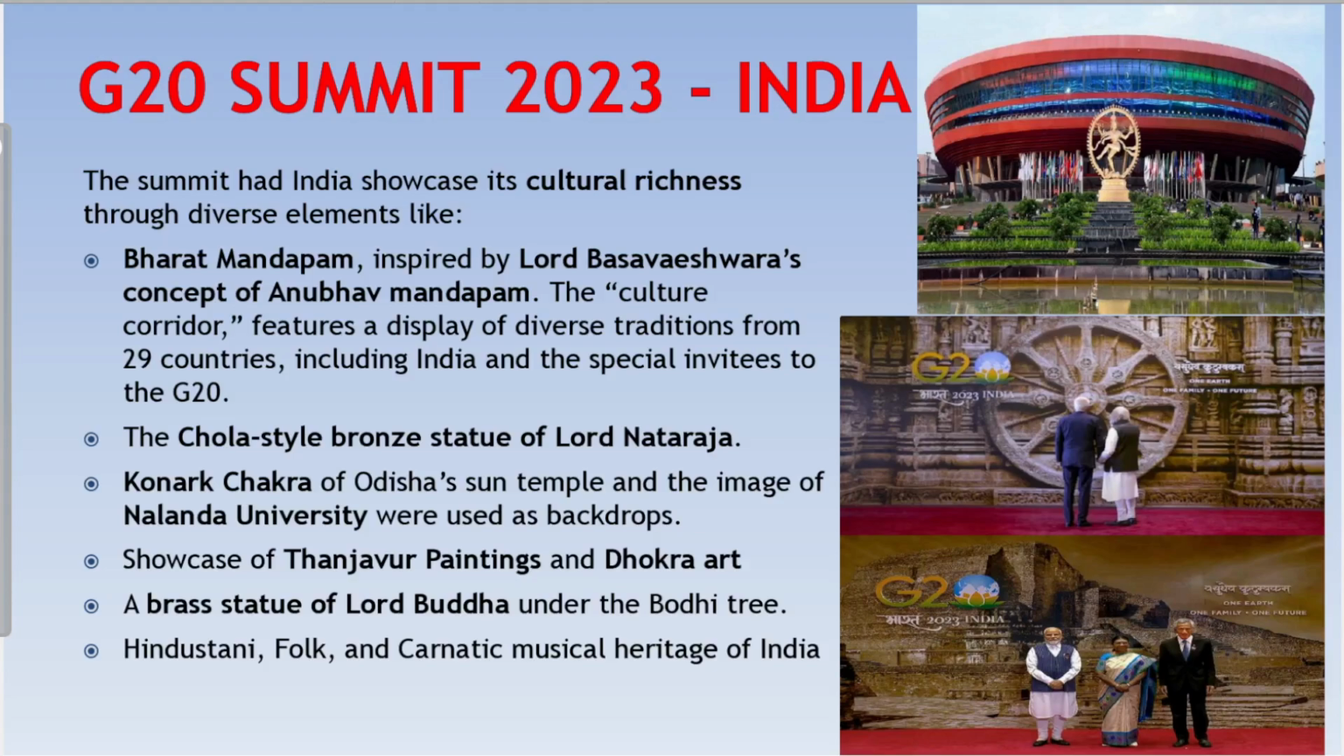G20 summit were the Chola-style bronze statue of Lord Nataraja, a showcase of Tanjore paintings and Dokra art, a brass statue of Lord Buddha under the Bodhi tree, and Hindustani folk and Carnatic musical heritage of India. Along with these, there was a G20 cultural gala and exhibition at the National Museum. All these events were a testament to India's glorious legacy and heritage.